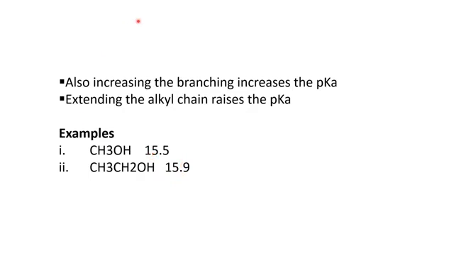So come back to the previous point. We see that if we increase the branches, then the pKa value will be increased. Or if we increase the alkyl chain, it is also responsible for the increase of pKa value. As we see, here is one carbon, here are two carbons. In the second example, the number of carbons is increased. With this extension in the alkyl chain, its pKa value is increased.